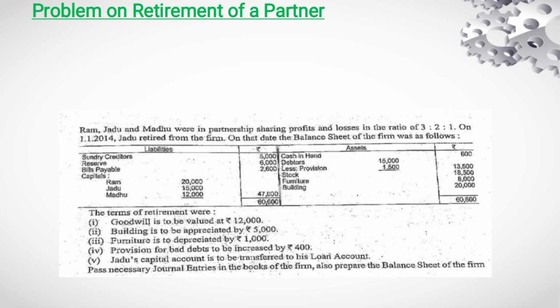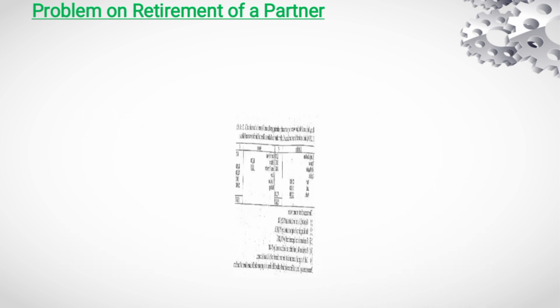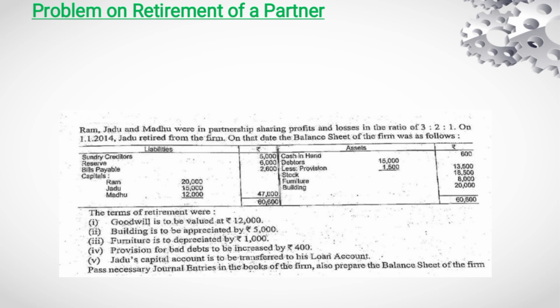On the date of retirement, the balance sheet of the partnership firm was as follows. On liabilities: sundry creditors 5,000, reserve 6,000, bills payable 2,600, capital accounts of Ram, Jadu and Madhu 20,000, 15,000 and 12,000.